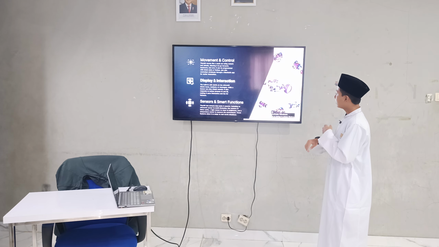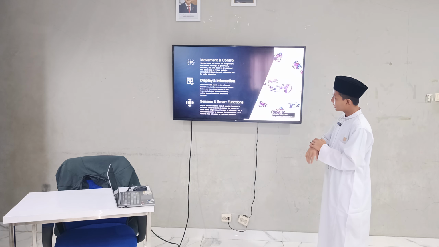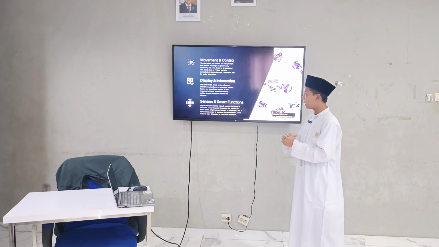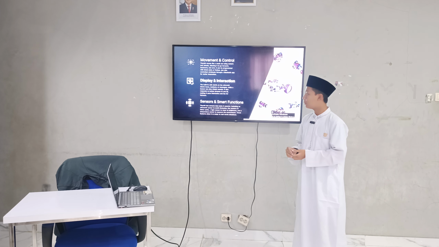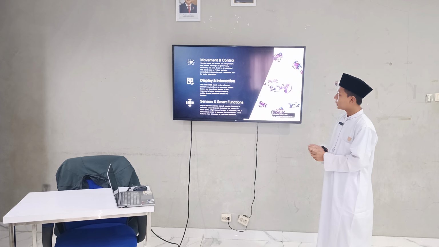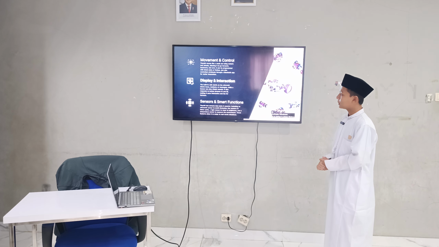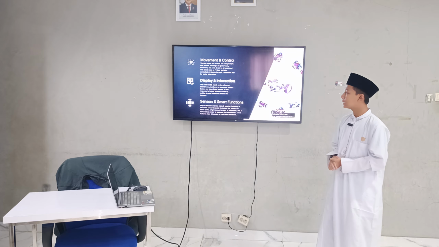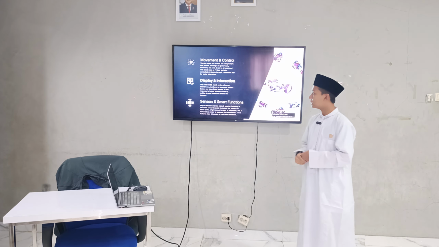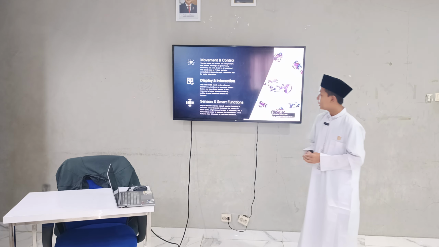You can control TinyBit. And then the second is display interaction. TinyBit has a built-in LED matrix on its Microbit that shows icons, numbers, or messages. A buzzer can play a simple sound, and it also responds to button presses A and B, making it more interactive and fun for learners.